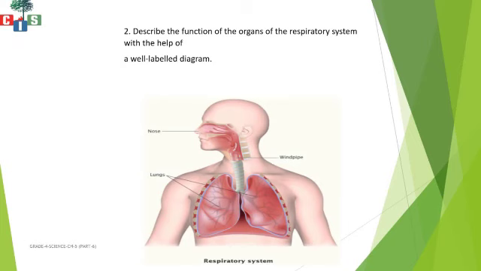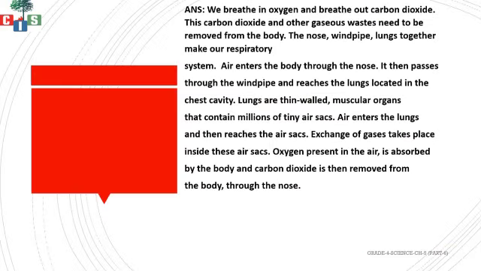Yes. Now next we are going to see question number 2 for long answer. We have to describe the respiratory system with the help of the diagram. So in the respiratory system, what do we have? We have the nose, then we have the windpipe, and then we have the lungs. So in the answer, what do we have to write down? We breathe in oxygen and give out carbon dioxide. This carbon dioxide and other gaseous waste need to be removed out of the body. Yes, so this oxygen is helpful for our body, but CO2 is harmful. So we have to remove it from our body.